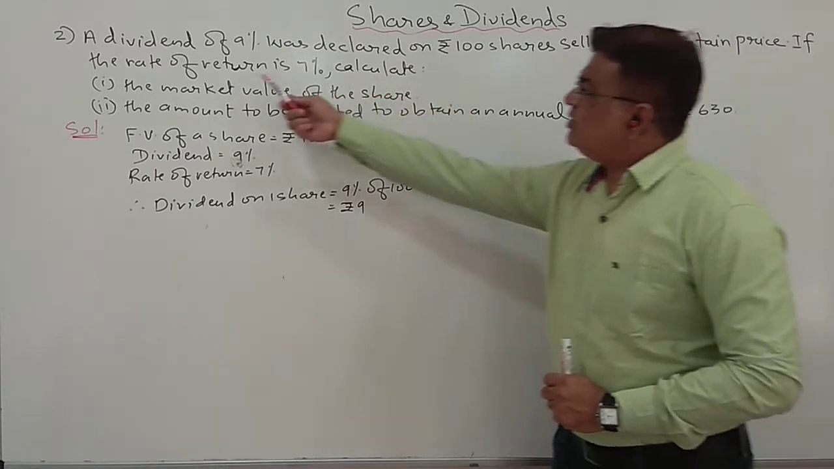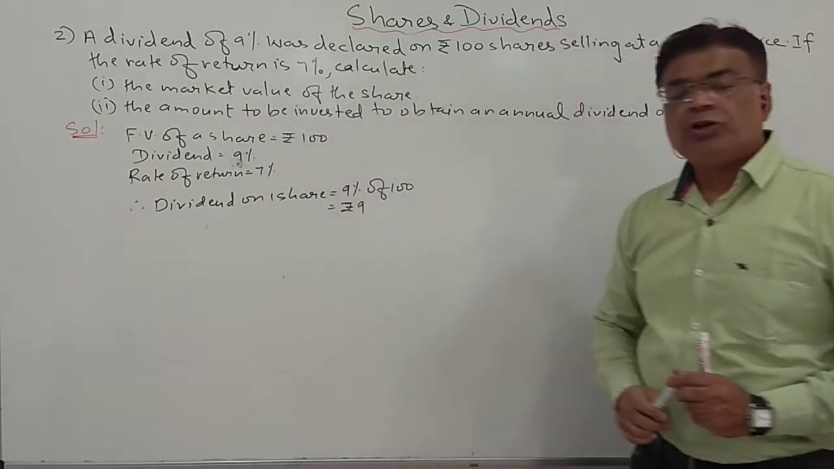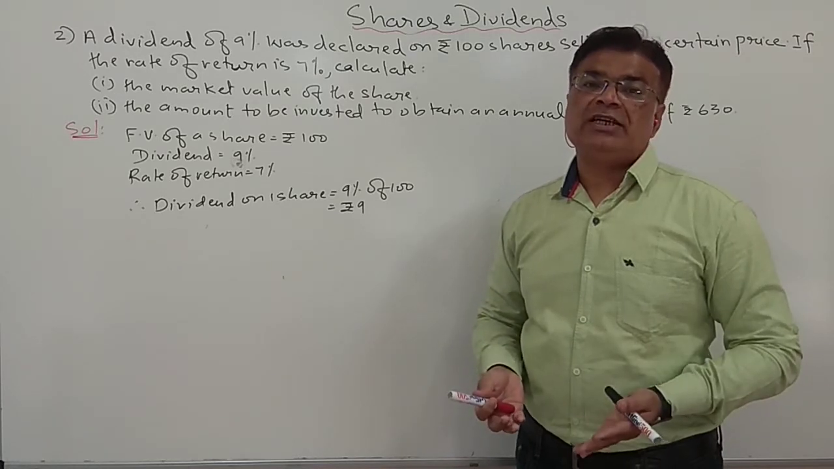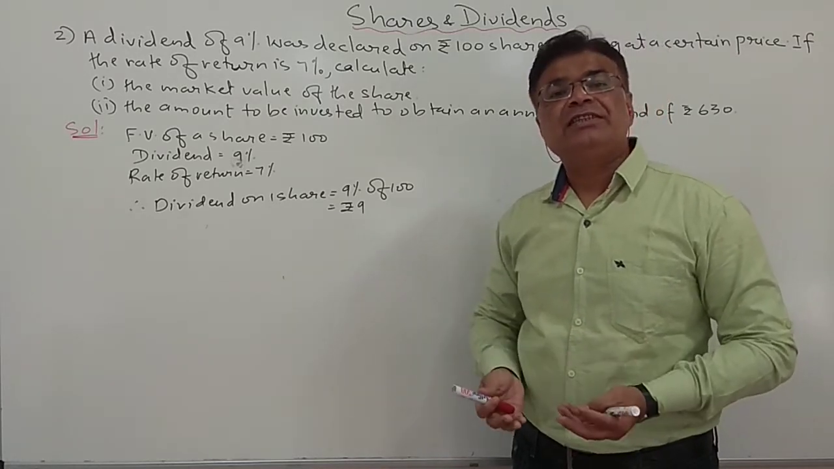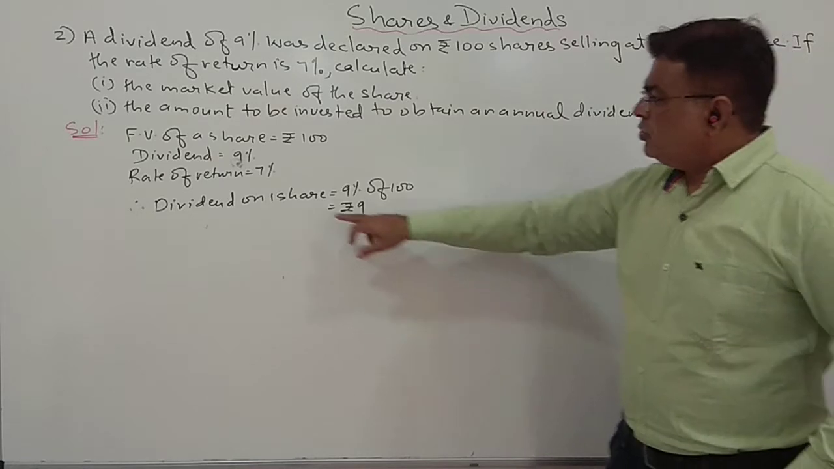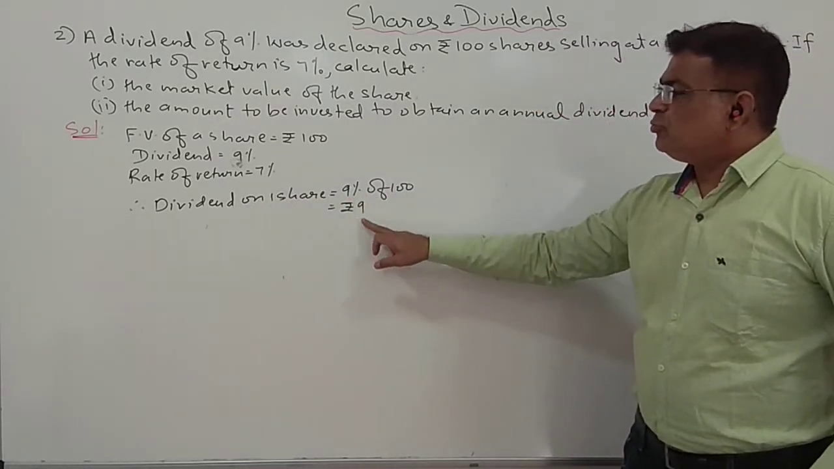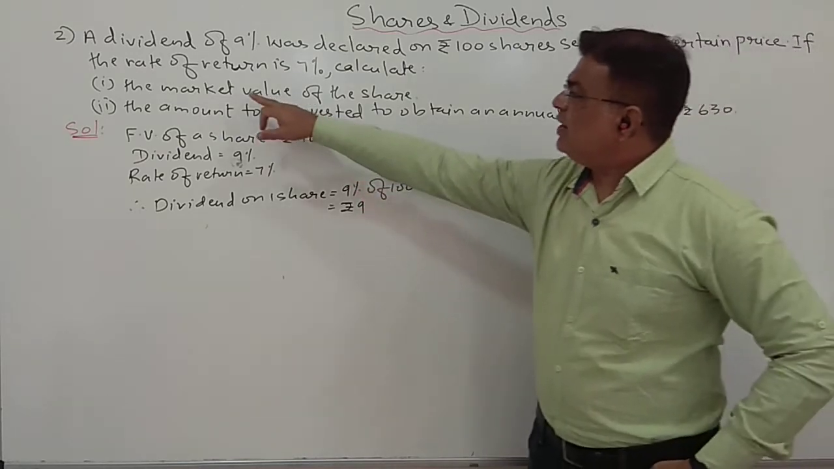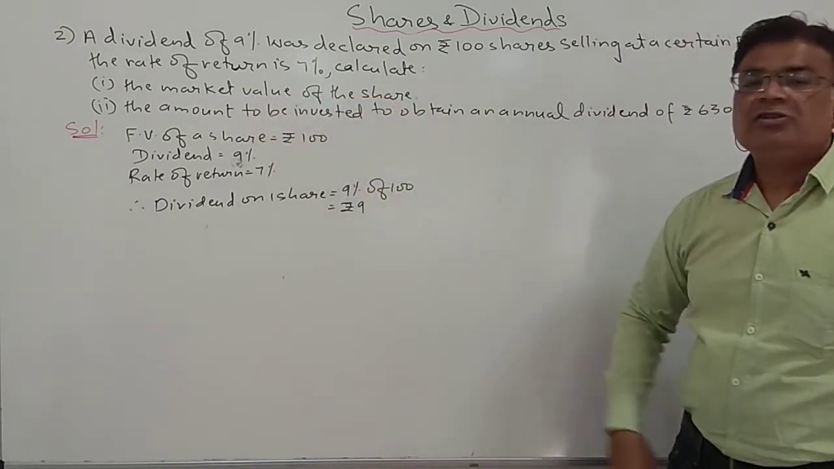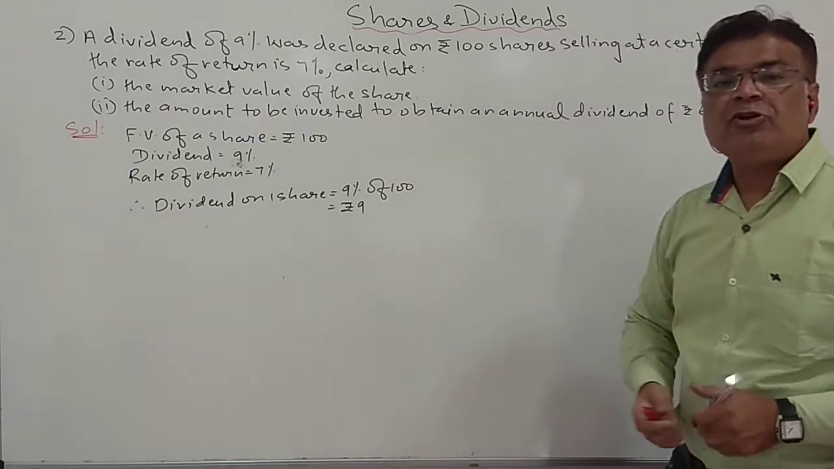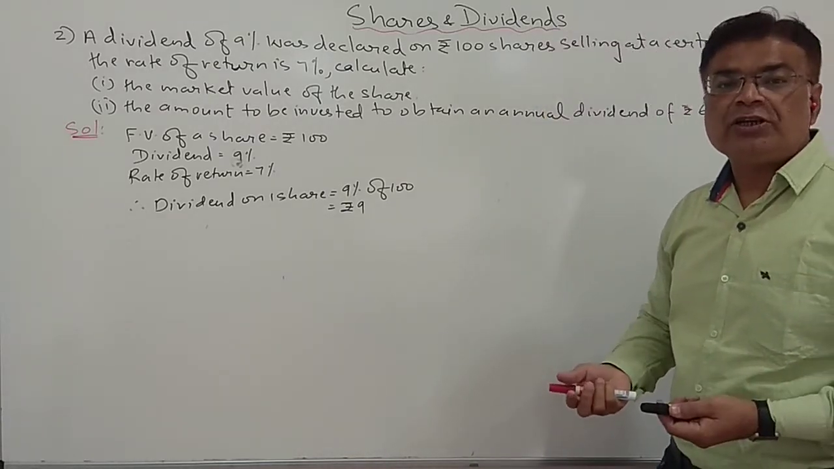Now it is written that the rate of return is 7%. But how many shares do I have? I don't know the number of shares. So dividend on one share is 9% of 100, that is rupees 9. Now from this we have to find the market value of the share. How will you find it? The market value of the share is unknown, so you can assume that as X.